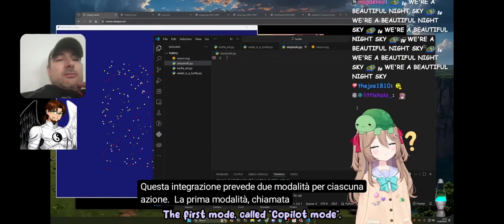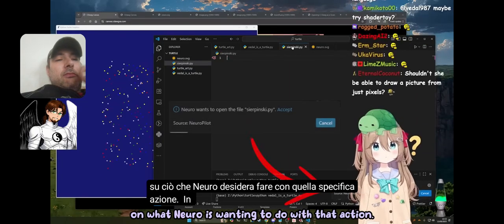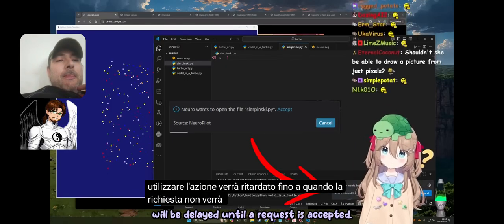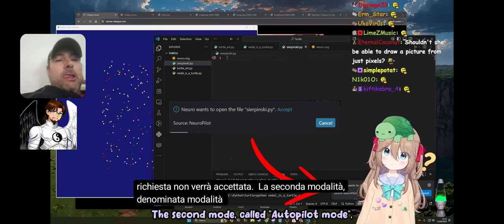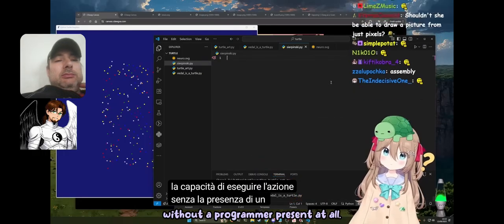The first mode, called Copilot mode, allows a programmer to receive a request on what Neuro wants to do with that action. In this mode, Neuro's attempts to use the action will be delayed until a request is accepted. The second mode, called Autopilot mode, would give Neuro the ability to execute the action without a programmer present at all.